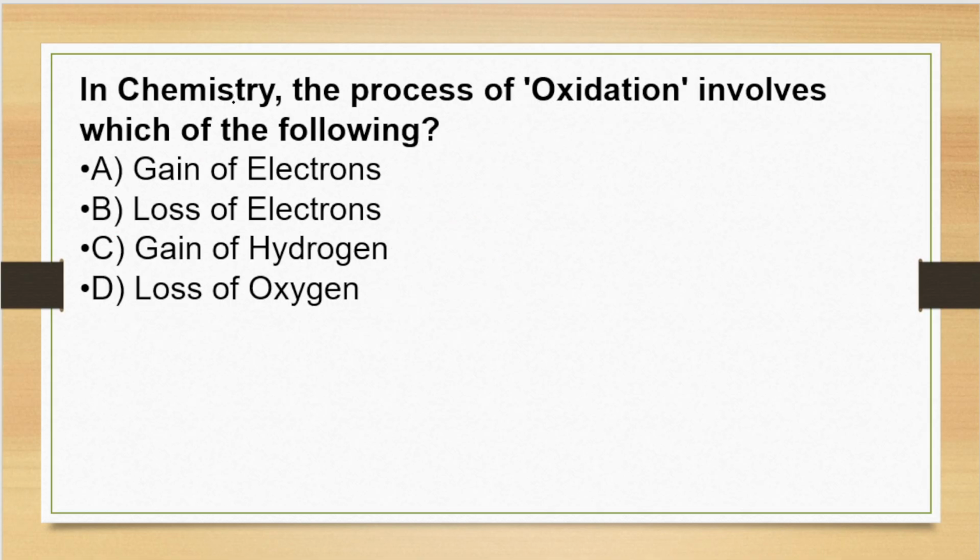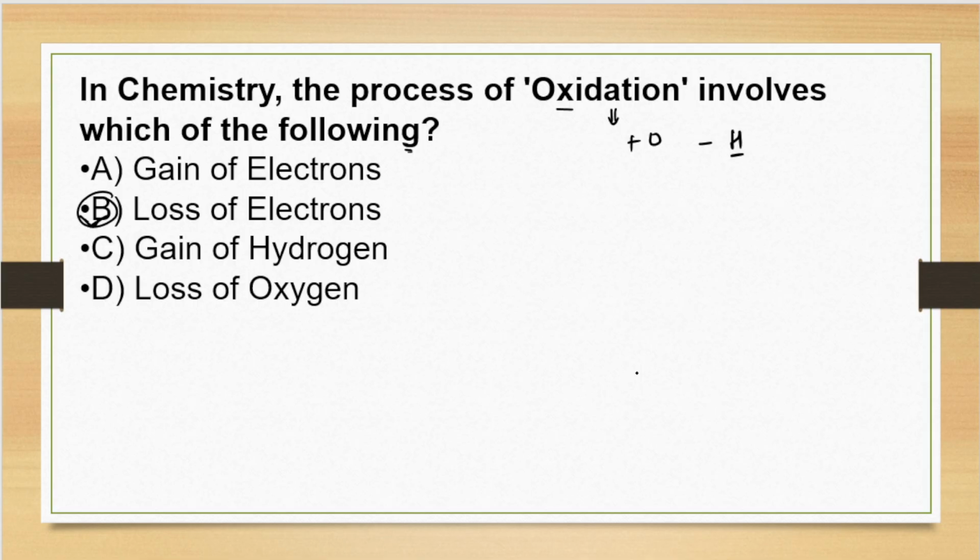Our next question here is, in chemistry, the process of oxidation involves which of the following? Options given here are A, gain of electrons, B, loss of electrons, C, gain of hydrogen, or D, loss of oxygen. The correct answer of the question is option B, loss of electrons. Oxidation takes place during a reaction by a molecule, atom or ion. It also involves gain of oxygen or loss of hydrogen. So the correct answer of the question will be option B.